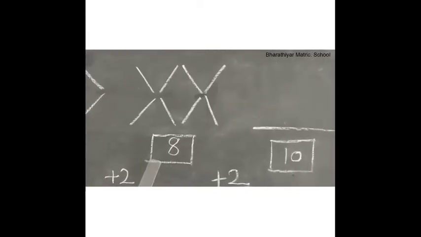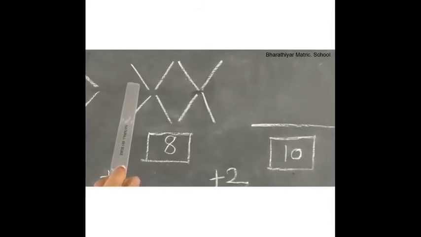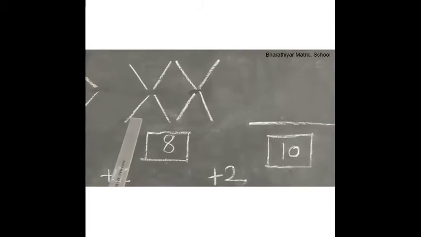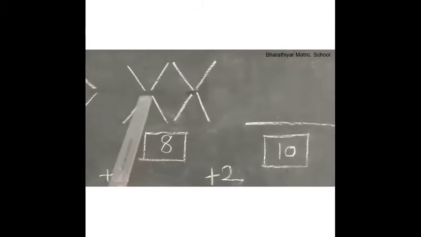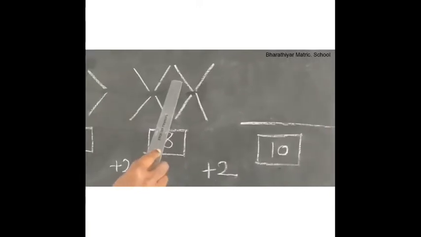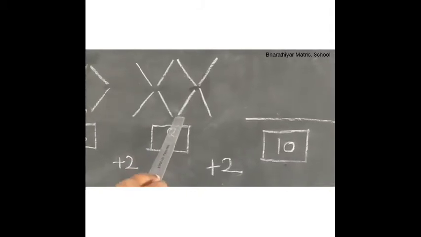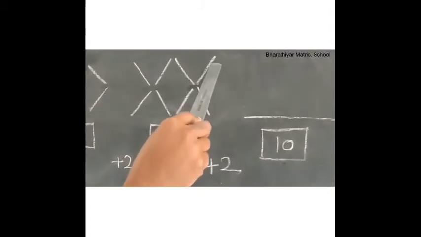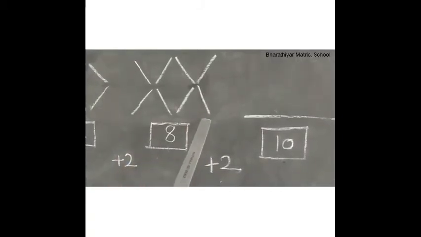Next for number 8, left slanting stick, right slanting stick, right slanting stick, left slanting stick, left slanting stick, right slanting stick, next right slanting stick, left slanting stick.